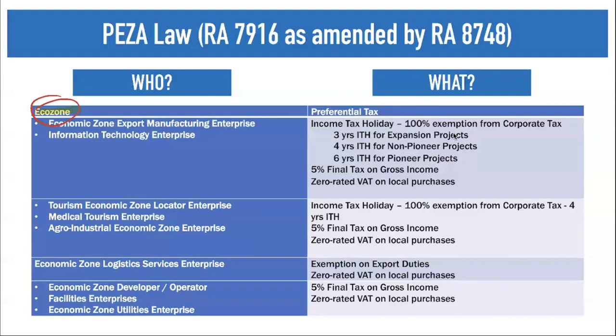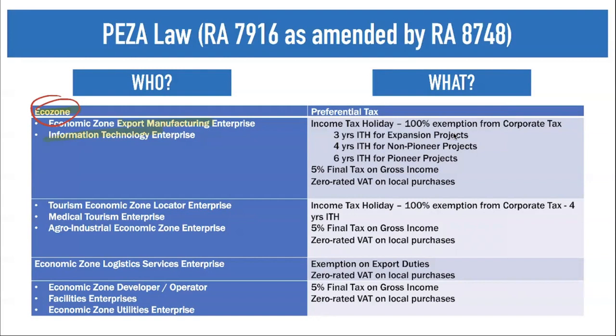So for our first one, we have your economic zone, export manufacturing, and then we have your information technology. So their enterprise in that ecozone is either export manufacturing or information technology. So what are their preferential taxes? First, you have your income tax holiday, 100% exemption from corporate tax. Remember, as I told you before, when we talk about preferential tax treatment, we must remember what type of tax your particular business entity can claim as a tax holiday or exemption.